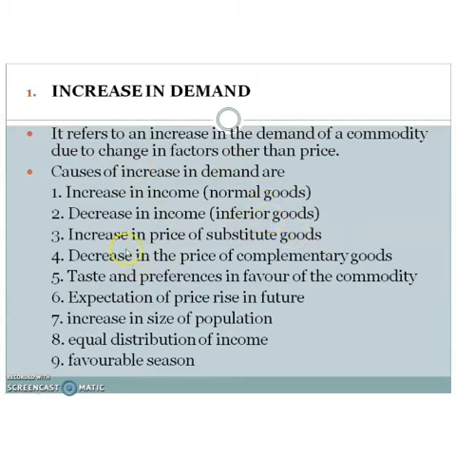Then increase in price of substitute goods, decrease in the price of complementary goods, taste and preference in favor of the commodity, then expectation of price rise in future, increase in size of population, equal distribution of income, and favorable season. So all these lead to increase in demand.